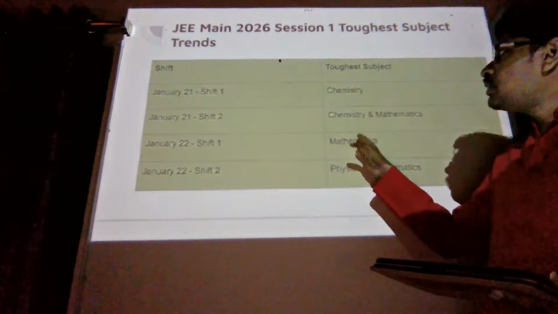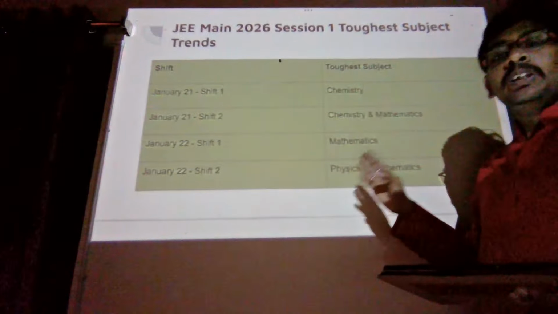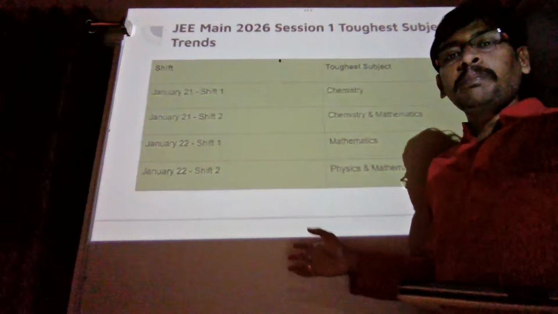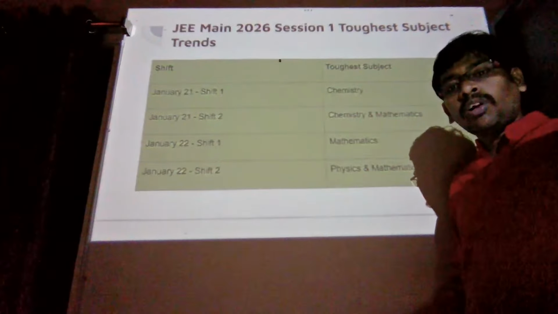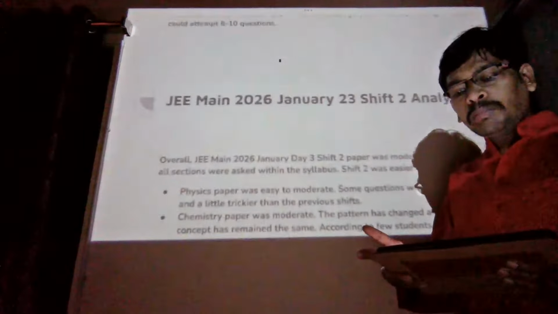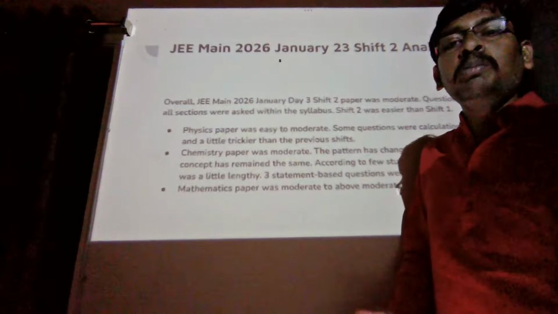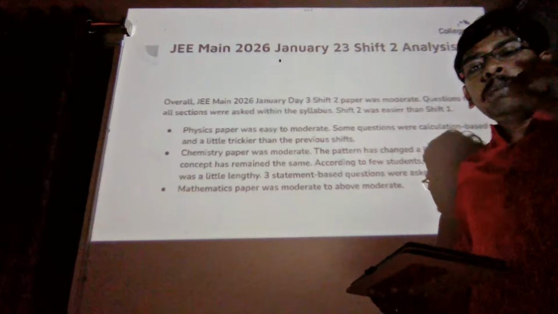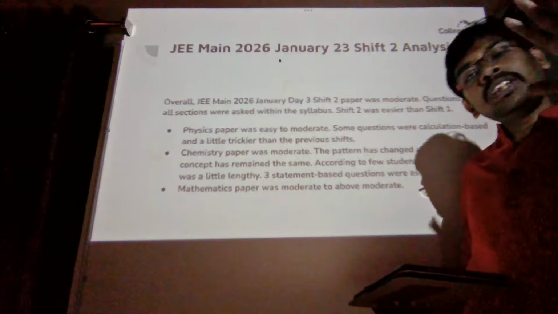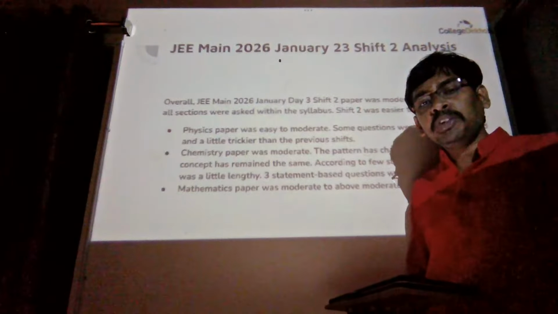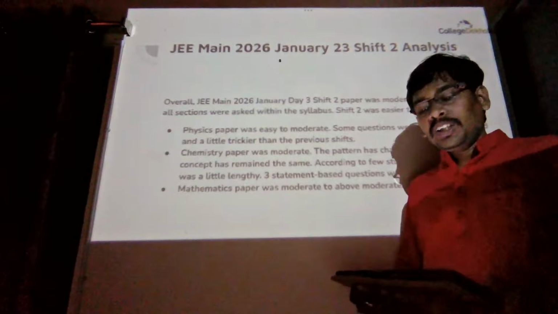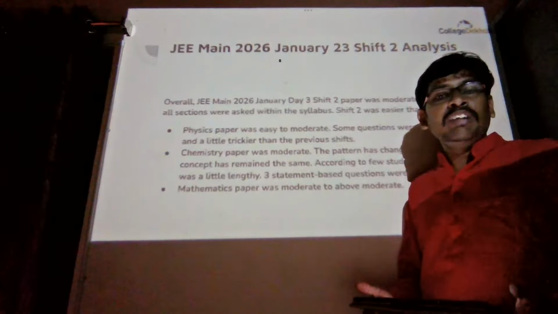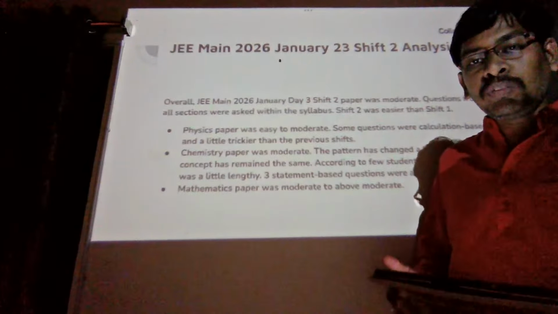Chemistry and mathematics are dominating the paper, and in today's shift 2 also, chemistry troubled the students, and physics also troubled the students. Not the full physics paper, but at least 5 to 6 questions 100% troubled students as per the reviews we received. So that's all about the difficulty level of the shift 2 exam of Jan 23.